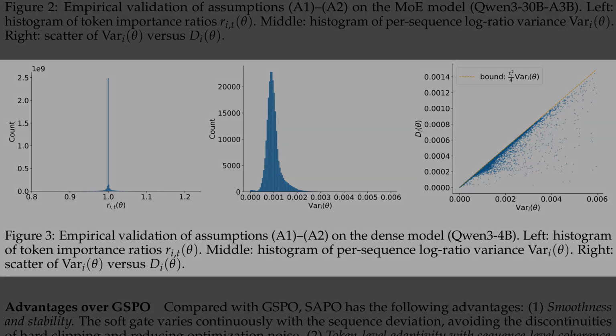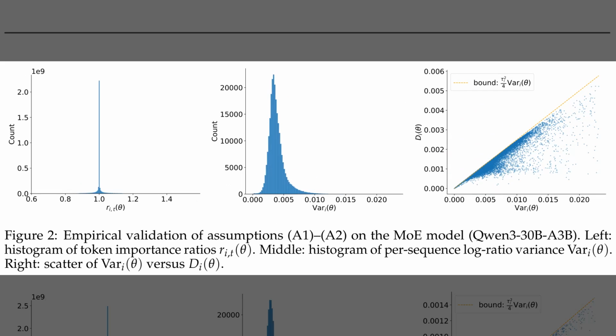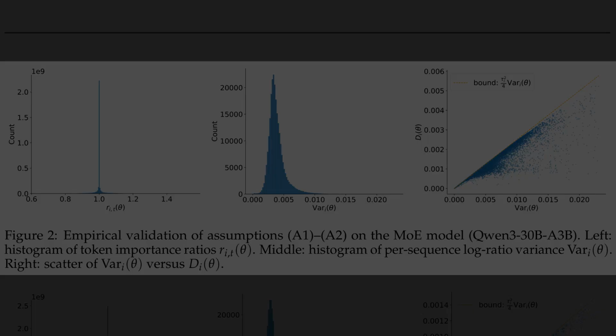Well, the previous figure had already hinted that the theory should match practice, and Figure 2 makes that match very explicit. The left histogram shows that token importance ratios cluster almost perfectly around 1, so most updates stay very close to on policy. The middle plot reports that per-sequence log ratio variance is tiny, on the order of a few thousandths. The right scatter plot compares this variance to the theoretical deviation bound, and the blue points sit tightly under the dashed line, confirming that the bound is sharp yet safe for training stability.